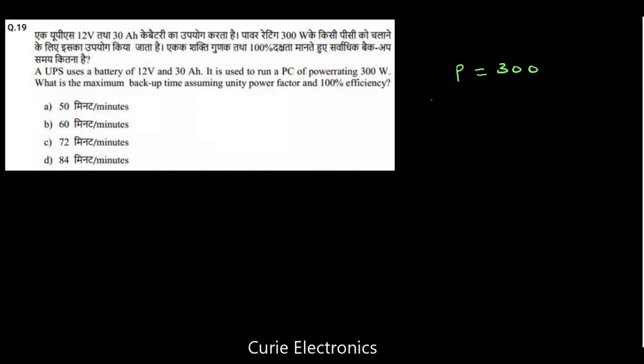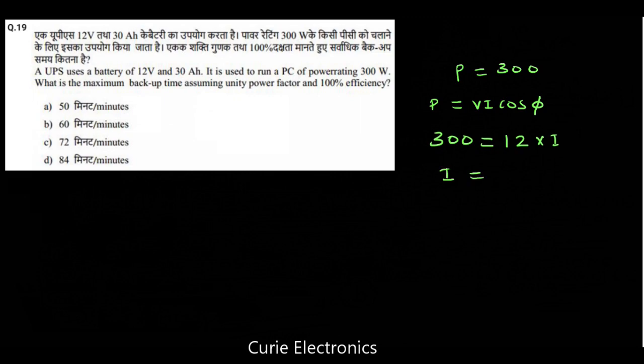P equal to VI cos phi. Cos phi is unity and 100% efficiency. So 300 equals 12 multiplied by I. How much current does this system need? That's what we are finding out now.